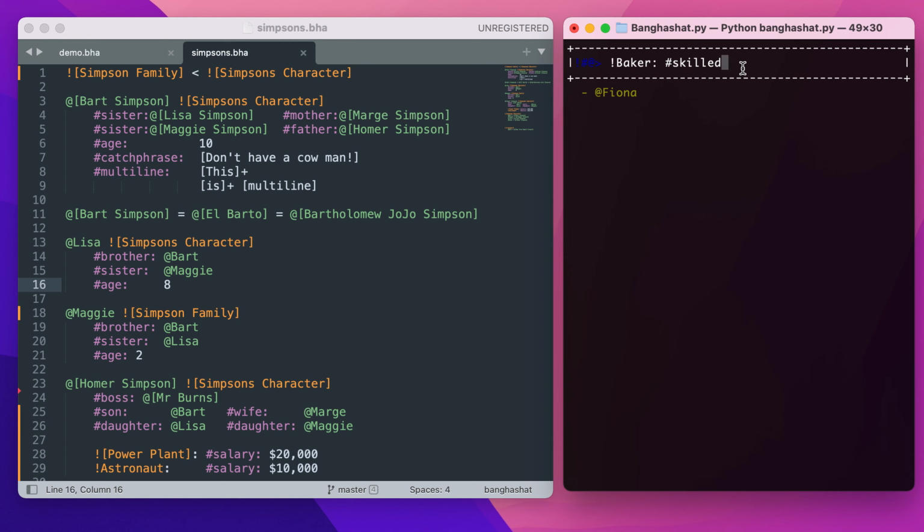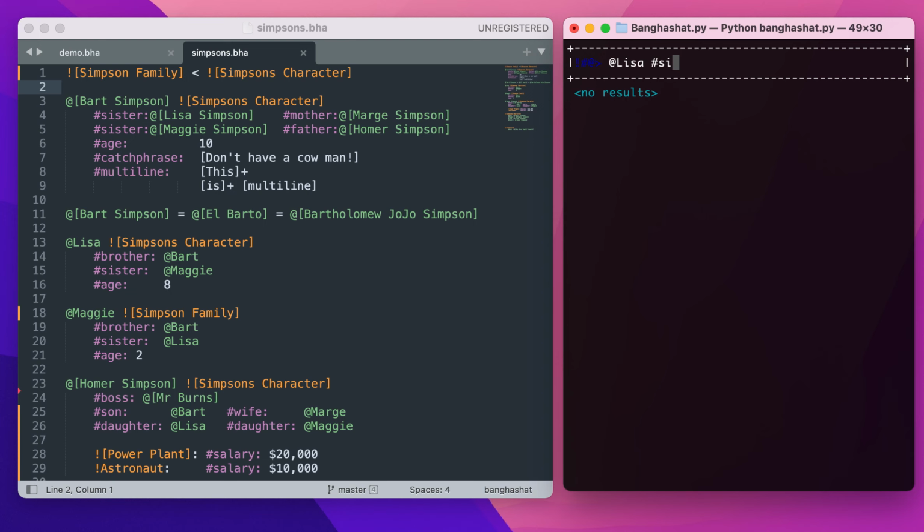Just as a demo, I'll show you this hierarchy thing. It can also be used for any other type of tag. So for example, we can say Bart Simpson, Barto, and Bartholomew Jojo Simpson. These are essentially synonyms of each other. If we say Lisa, sister, we get Maggie, brother, we get Bart.